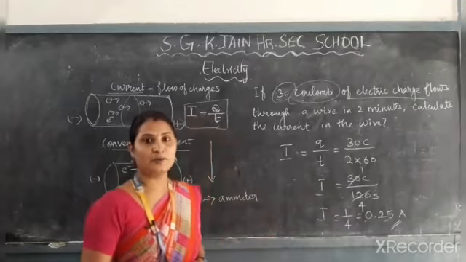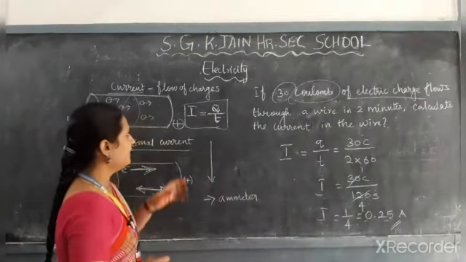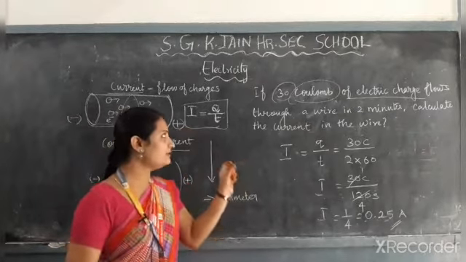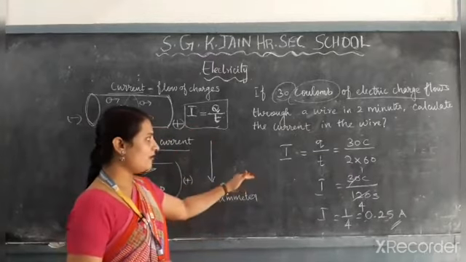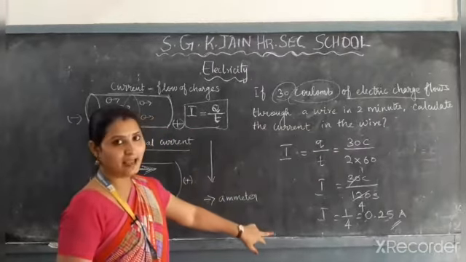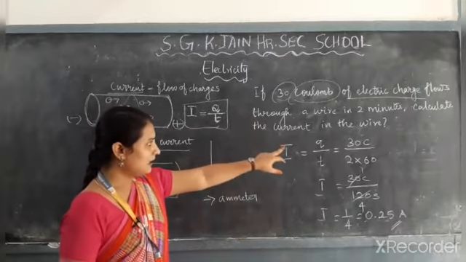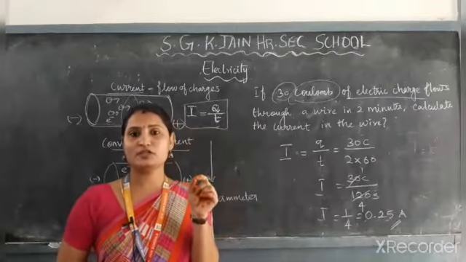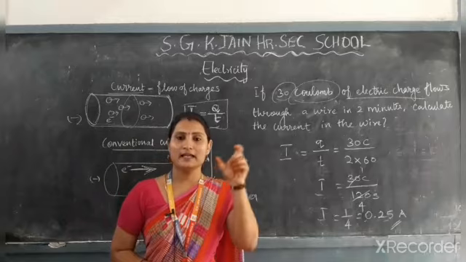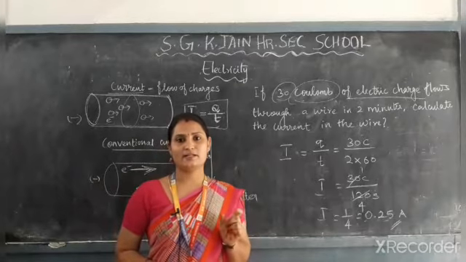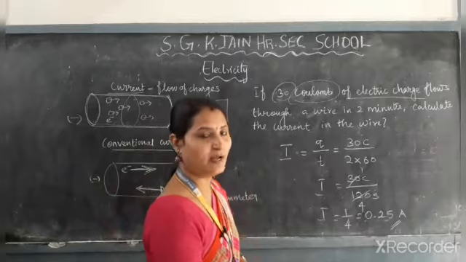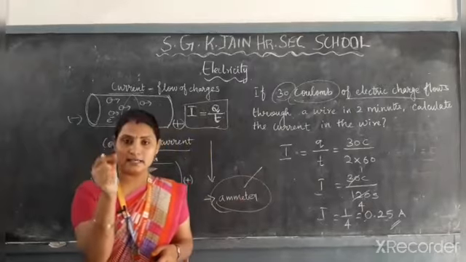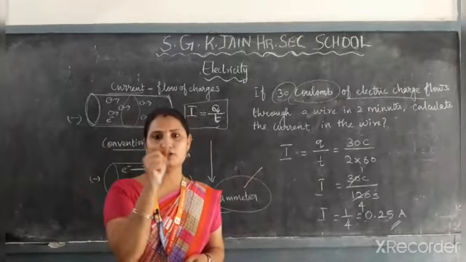Next we are going to discuss which instrument is used to measure the electric current. So far we have discussed how to calculate the electric current by using charge and seconds. Here we are going to see which instrument is used to measure the electric current in the circuit. That instrument is called an ammeter. This instrument is used to measure even a small electric current that passes through the circuit.